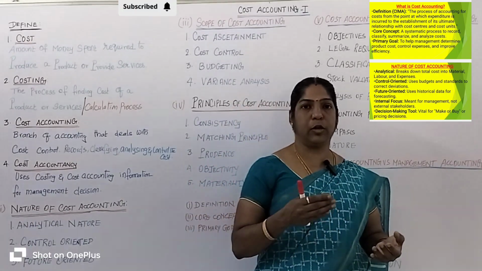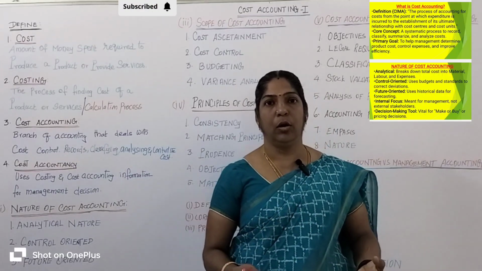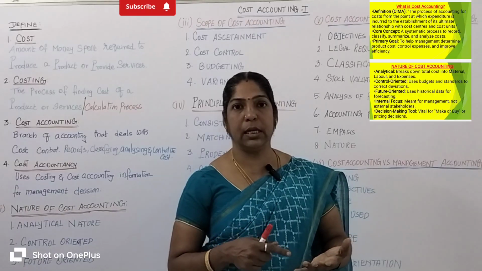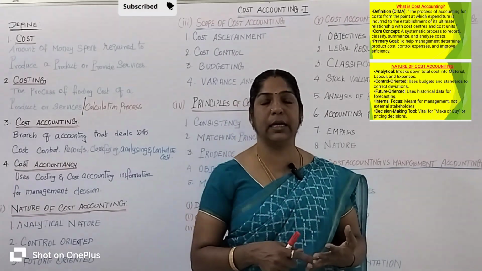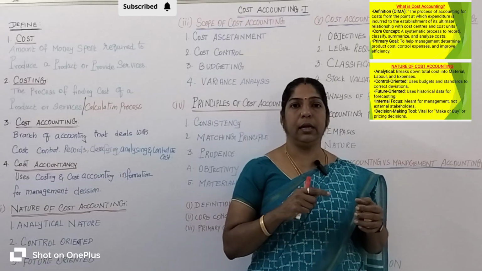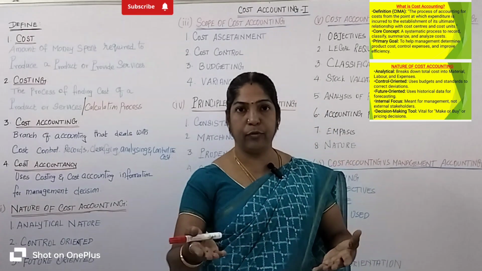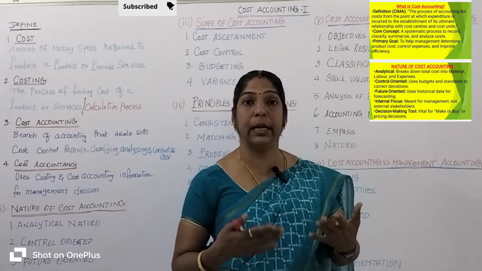Then we need a place to run the bakery business, so it requires a rental place. We need transport. We need electricity for heating, melting, molding and freezing. For these processes we need electricity, water, rent and transportation.